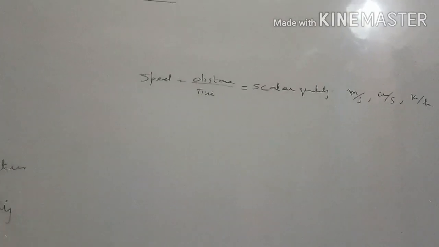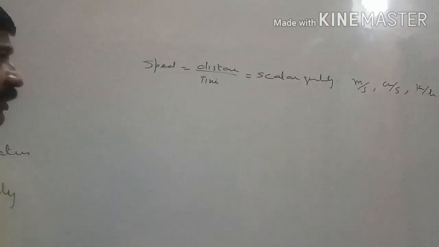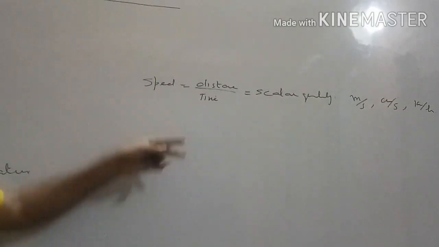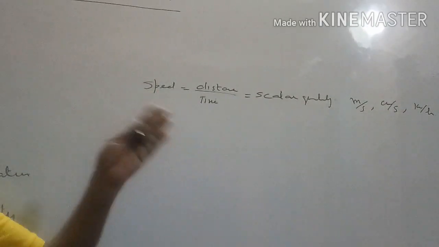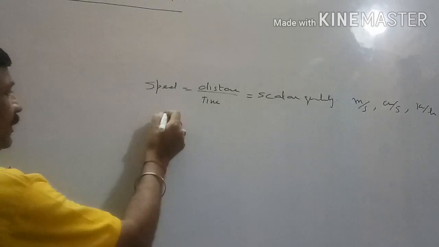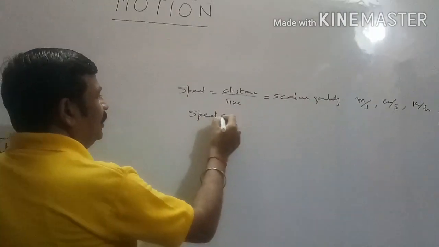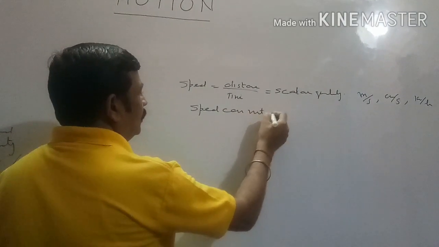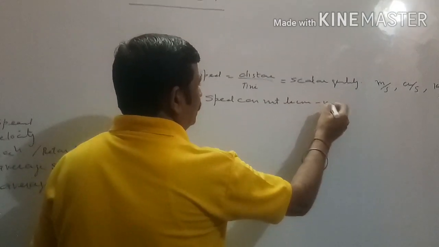As it is a scalar quantity, it consists of only magnitude, no direction. Since it consists of only magnitude, it will also have only positive value. Speed cannot become negative.